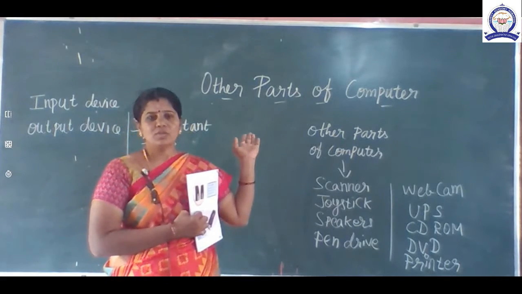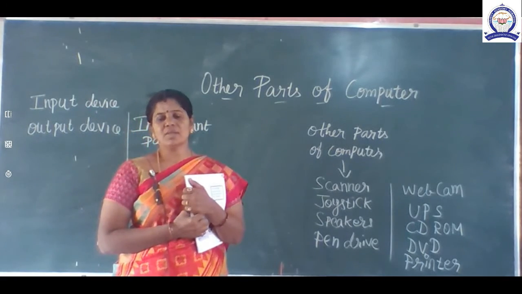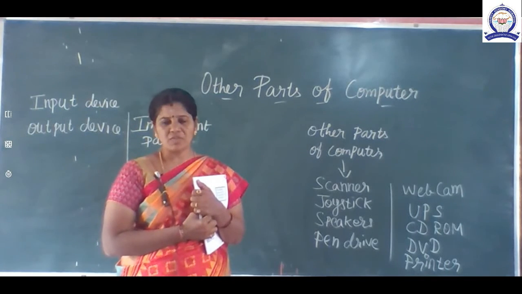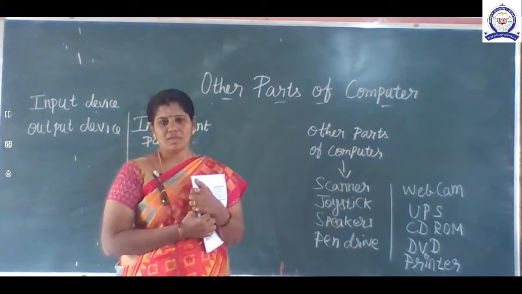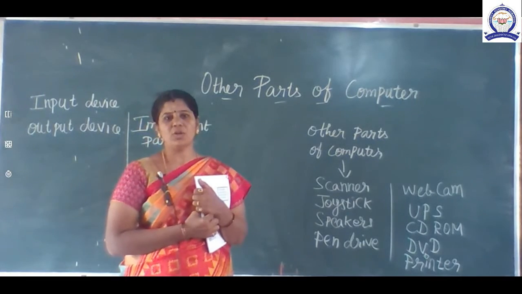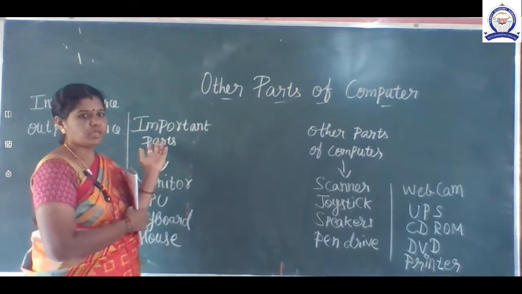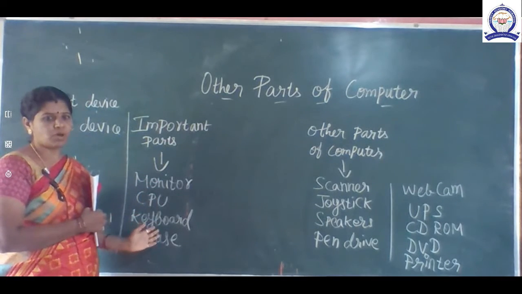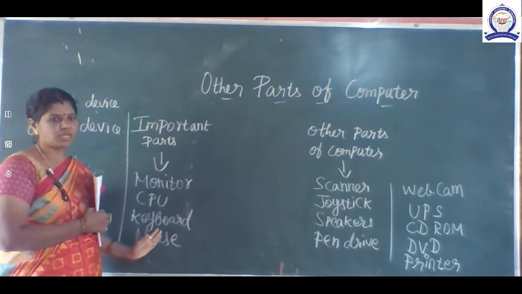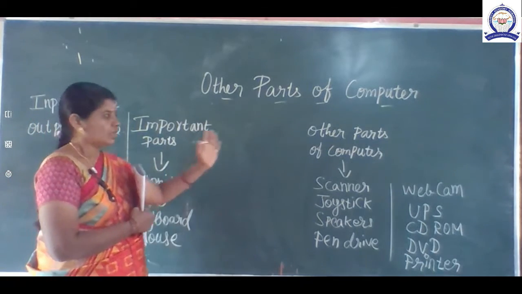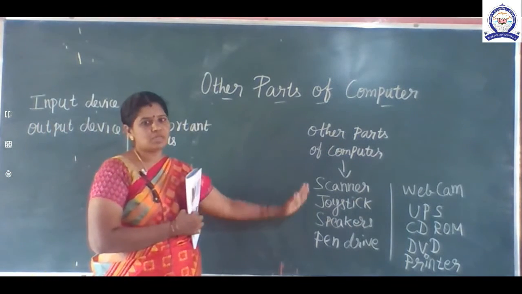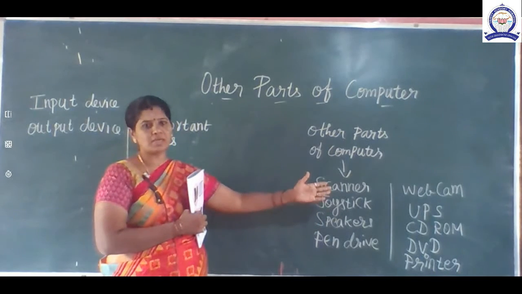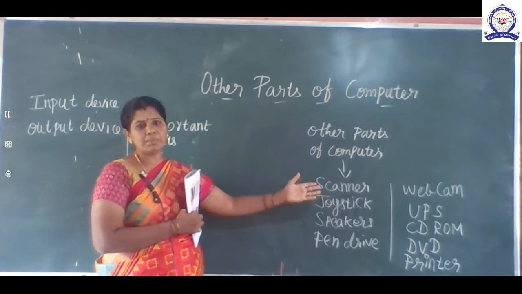Okay. So in the last 5 lessons we learned what the computer parts are, what the important parts of the computer are, isn't it? I hope you all watched that video. See, the important parts of a computer: monitor, CPU, keyboard, mouse. These are the important parts of the computer. Then these are the other parts of the computer: scanner, joystick, speaker, pen drive, webcam, UPS, CD-ROM, DVD, printer.